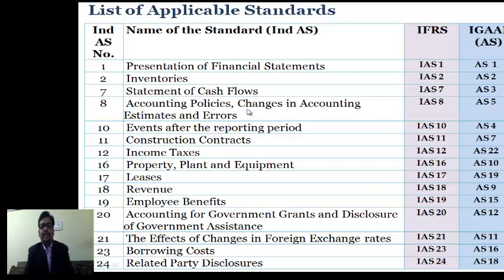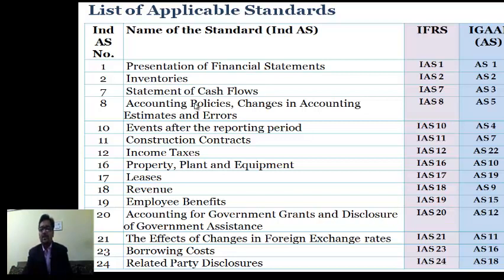Coming to Ind AS 8, parallel to IAS 8, which talks about accounting policies, changes in accounting estimates and errors, and we have accounting standard 5 under our existing regime. Ind AS 10, which talks about events occurring after the reporting period, is the same as IAS 10, and we have accounting standard 4 in our existing regime. Ind AS 11 talks about construction contracts. IAS 11 also talks about construction contracts, and we have accounting standard 7 on construction contracts.